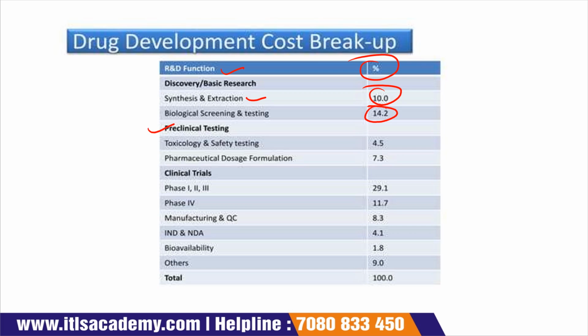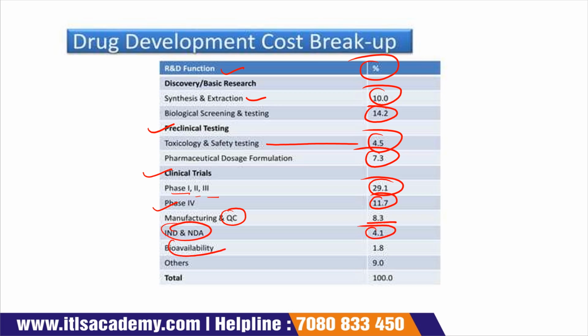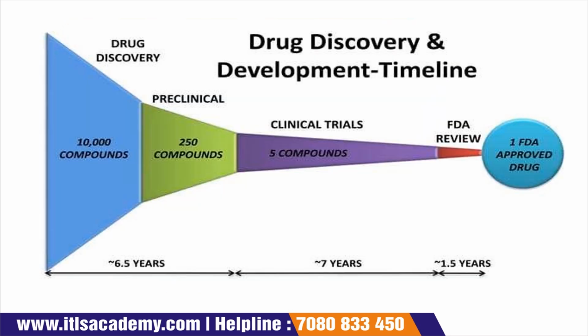The next is preclinical testing. The first one is toxicological safety testing 4.5. Pharmaceutical dosage formulation 7.3%. Then clinical trial phase 1, phase 2, phase 3 29.1%, phase 4 11.7%, manufacturing and quality control 8.3%, IND and NDA 4.1%, bioavailability 1.8%, other 9%, and total is 100%.